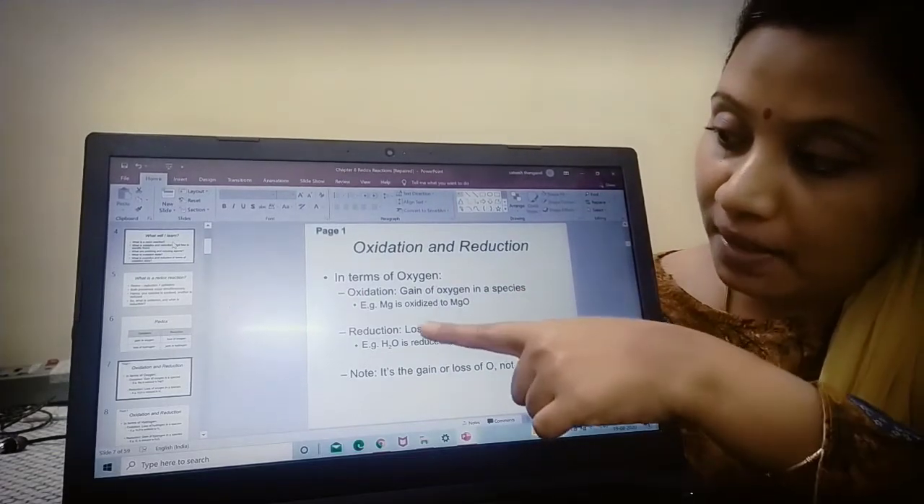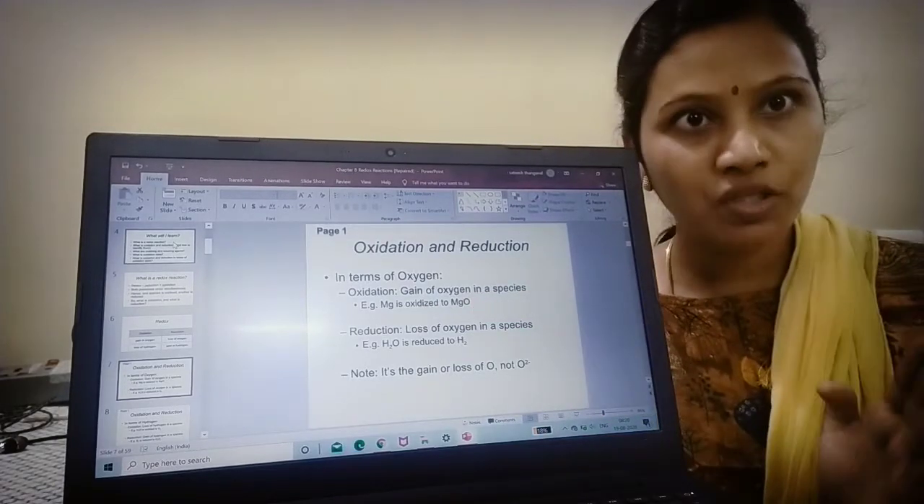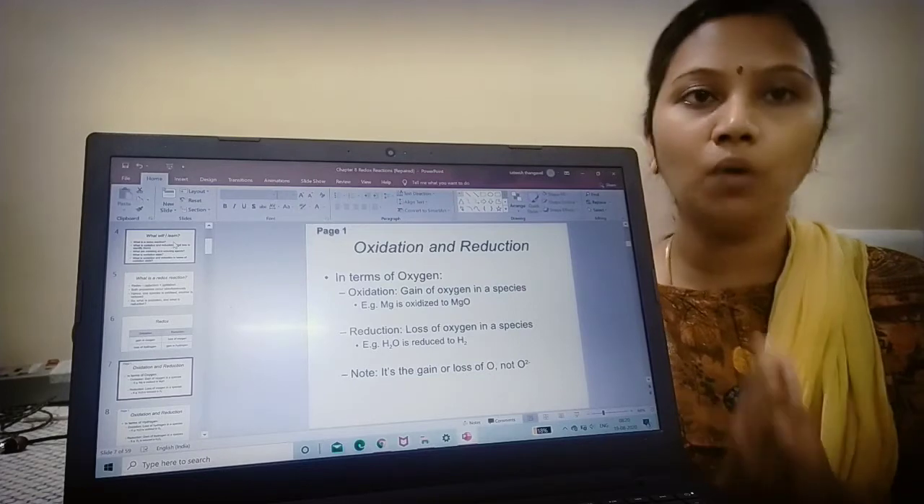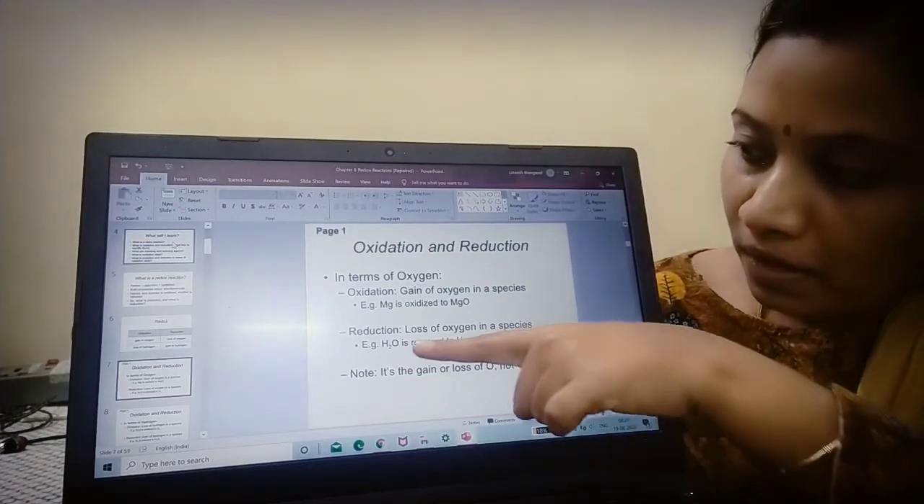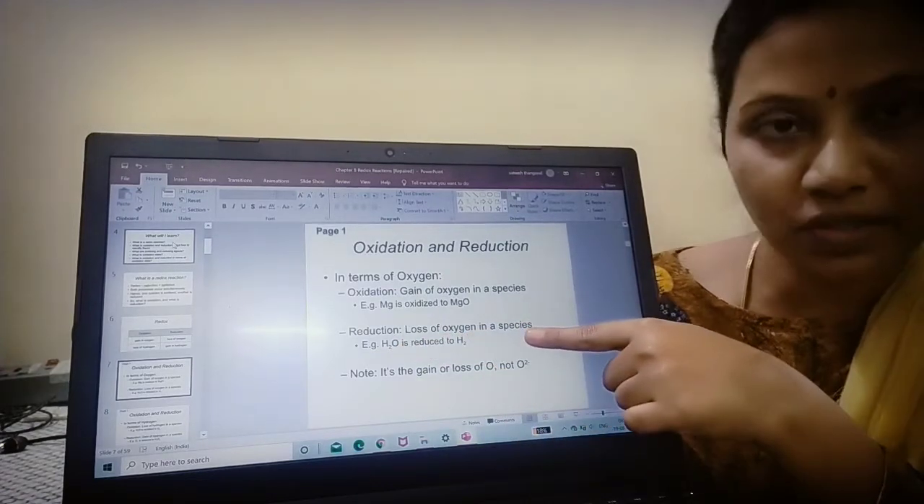See the example, magnesium is oxidized to magnesium oxide. It was Mg. When oxidation has happened, it has gained oxygen, so it became magnesium oxide. Done. Now what is reduction in terms of oxygen? It is nothing but loss of oxygen in a species.